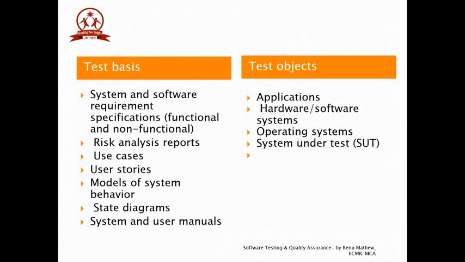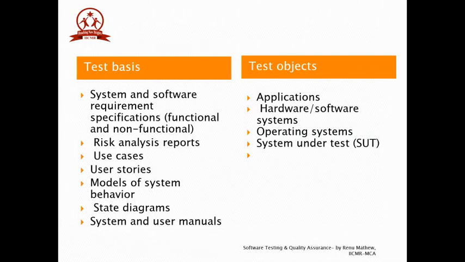The test bases are system and software requirement specifications, which include both functional and non-functional requirements, the risk analysis reports, the use cases drawn, the user stories mentioned, models of system behavior, state diagrams, and system and user manuals. And the test objects are the application, the hardware and software systems, operating system, system under test, and software configuration